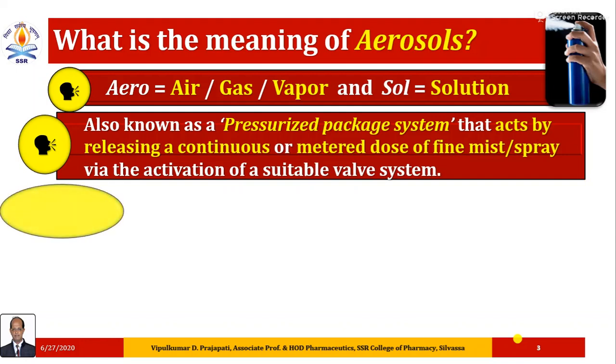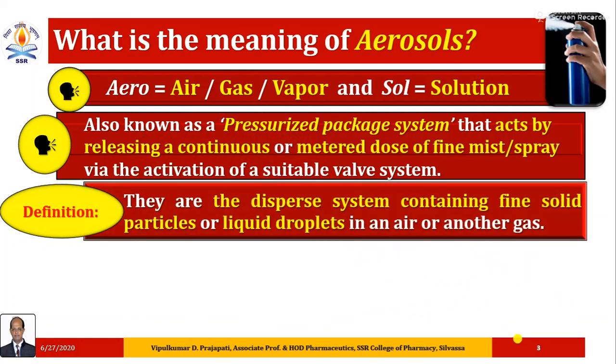How is it defined? It is defined as a dispersed system containing fine solid particles or liquid droplets in air or another gas. Aerosols are contained in an aerosol device, so it depends on the power of the propellant.